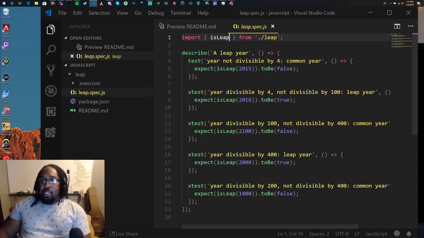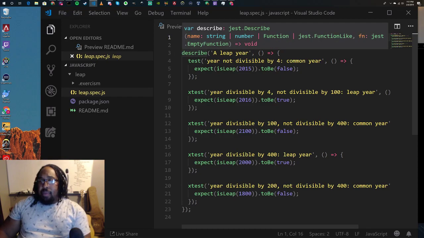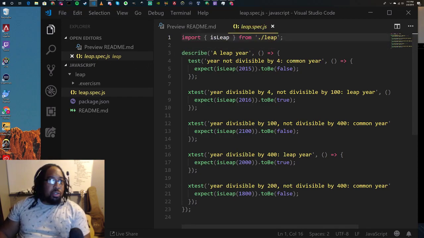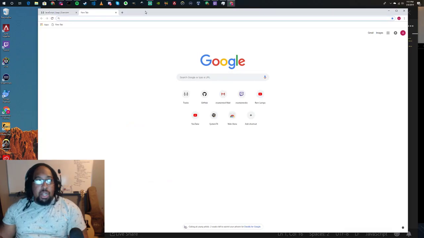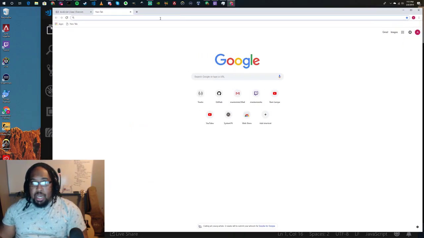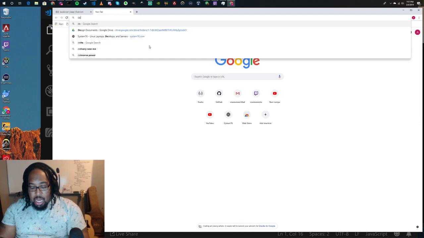So this describe function, I'm not sure how to explain describe. Let's do a quick Google of describe in JavaScript. And again, like I said, I'm learning just as much as you are when it comes to at least JavaScript.